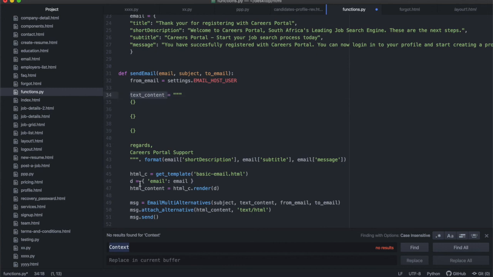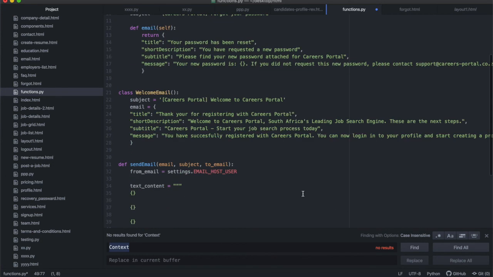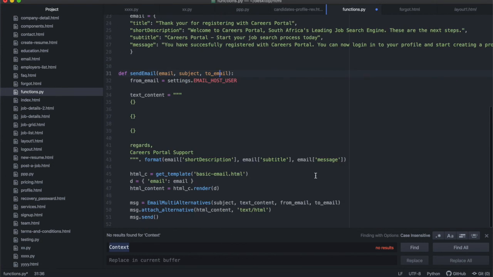So you have two types of content that you are sending with this mail object. And once you've done that, then you can define the message object, and you can define it using the email multi-alternatives class. And as usual, it takes the subject in, it takes in the text content, it takes in the from email, it takes in the to email. And this to email, by the way, remember, it needs to be like a list. All right, and you can define it as a list there when we bring it, or you can do it as a list over here? It's really up to you, but make sure that when you put it in there, it is like an array list. All right, then after you've done that, then you can attach the HTML content and specify that it is text HTML, and then you can send the message.